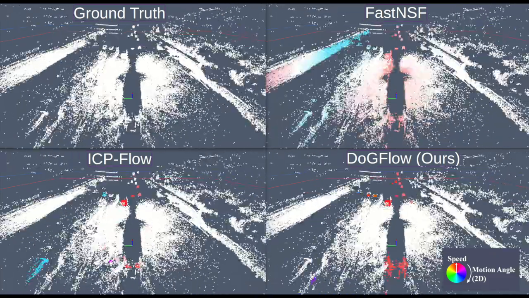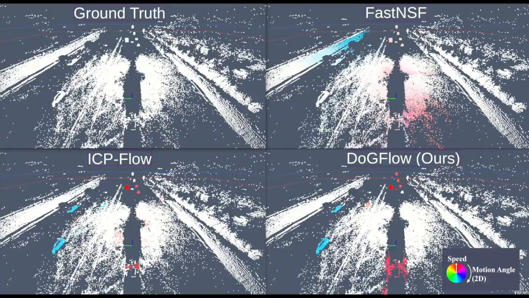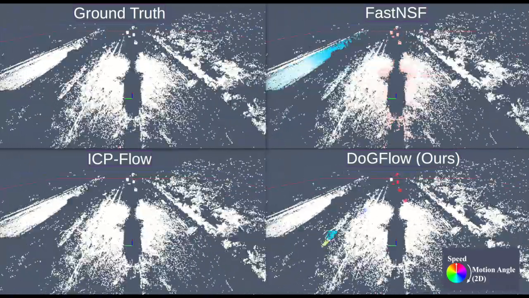The Doppler-guided labels coupled with our noise-resistant LiDAR clustering maintain performance for the overtaking truck while minimizing false predictions. On the other hand, ICP flow and fast NSFP are quite noisy in this region.